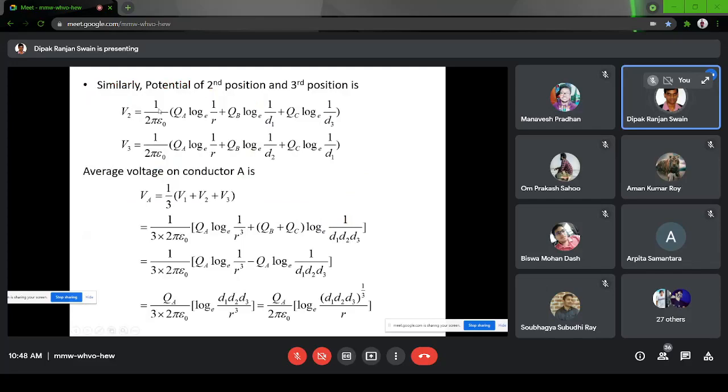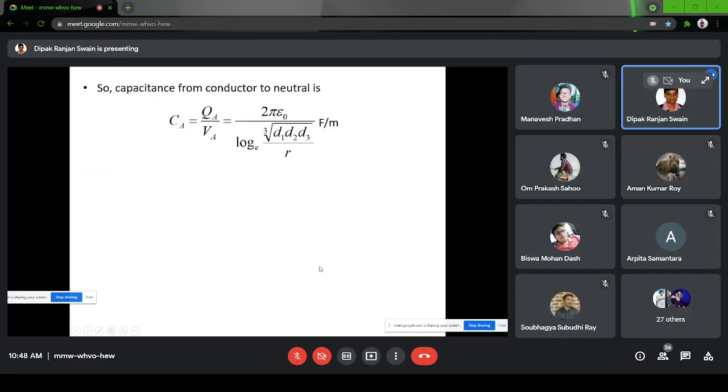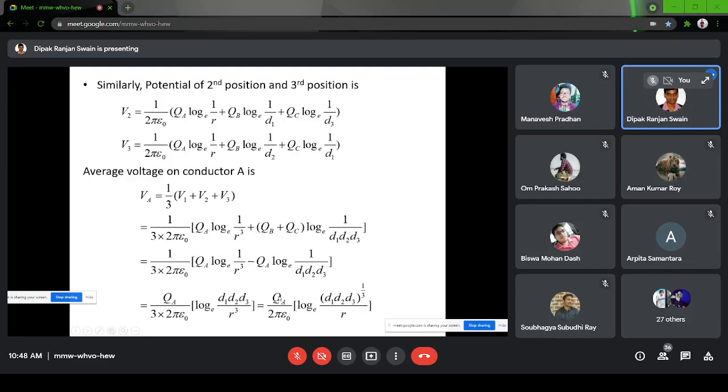So as I have told, V1 is calculated here. Similarly, V2 and V3. And then you get the average value of that, (V1 + V2 + V3)/3. And then it is a simplification of that. And ultimately, the value will be Q_A/(2π ε0) ln(cube root of D1 D2 D3 / r). And if you remember, in case of inductance also, you are getting exactly the ln term like this.